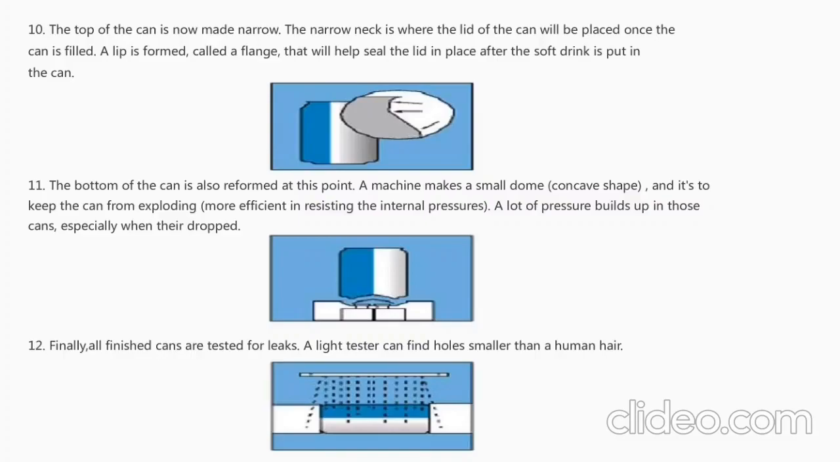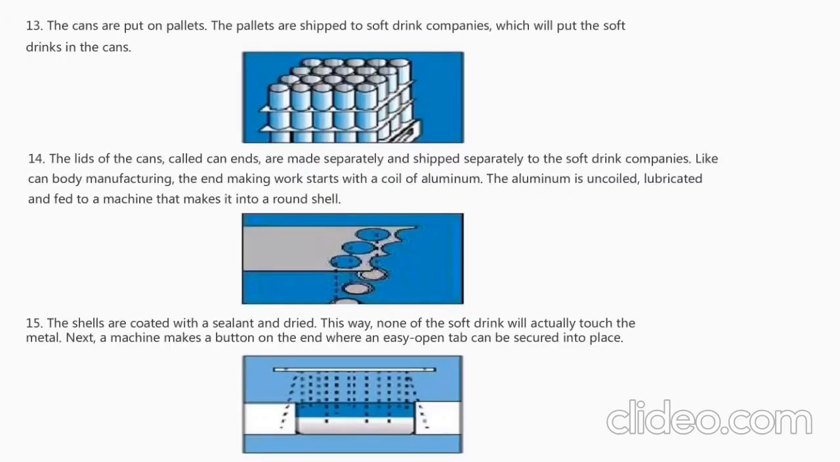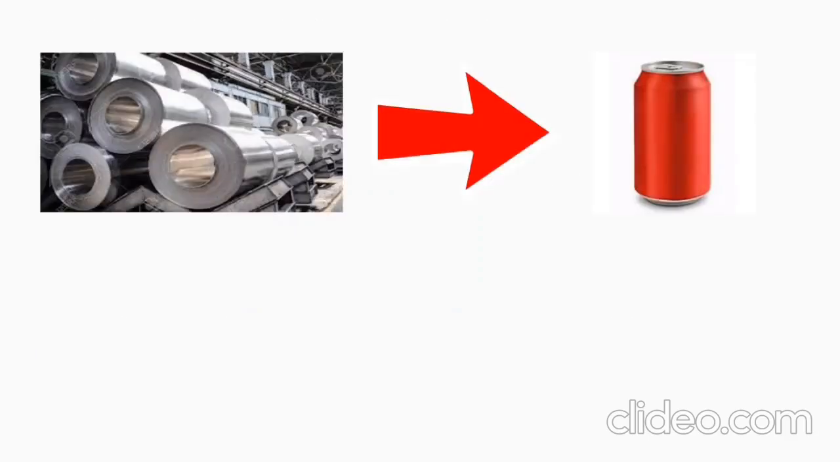Then in the next process, all finished cans are tested for leaks, and a light tester can find holes smaller than a human hair. In the next process, the cans are put on pallets and shipped to soft drink companies. Lids of cans, called can ends, are made separately and shipped separately to companies. So this is the whole process of how raw material is converted into a final component.